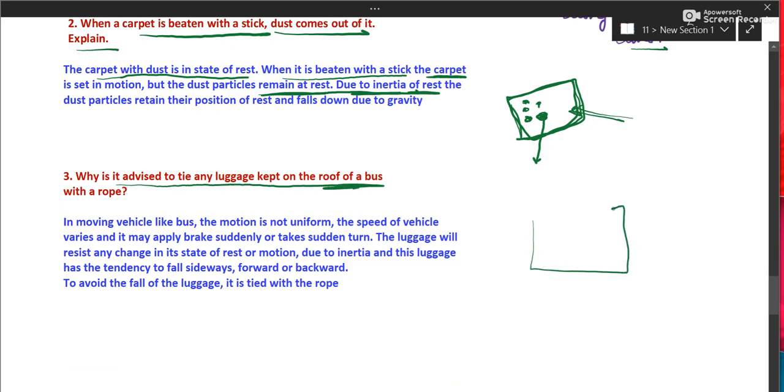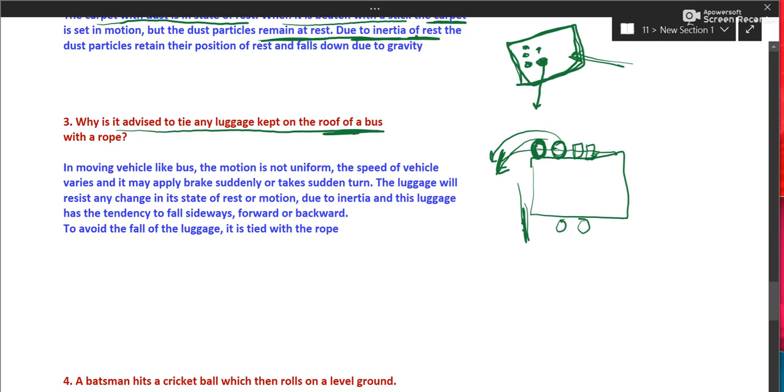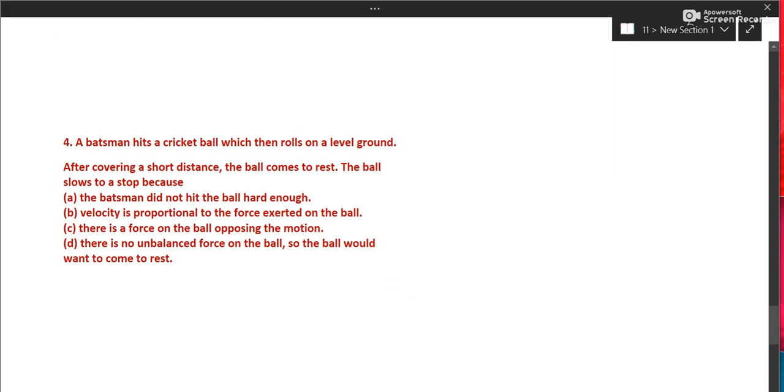Why is it advised to tie any luggage kept on the roof of a bus, so that you can understand. If some luggage is kept here on the bus, it needs to be tied. Why? Because if the bus suddenly stops, the luggage which was sharing the motion of the bus may fall forward because of inertia of motion. When the bus moves, the luggage kept on the roof will also share the motion of the bus. If the bus stops suddenly, then the luggage may fall forward due to inertia of motion. It can be sideways or backward or like that.